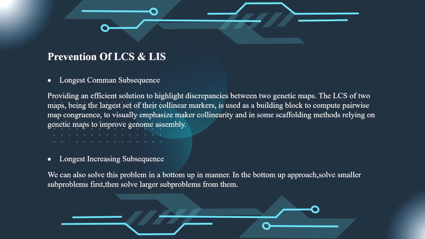Applications of LCS and LIS. Longest common subsequence provides an efficient solution to highlight discrepancies between two genetic maps. The LCS of two maps, being the largest set of their collinear markers, is used as a building block to compute pairwise map congruence, to visually emphasize marker polymorphism, and in some scaffolding methods relying on genetic maps to improve genome assembly.